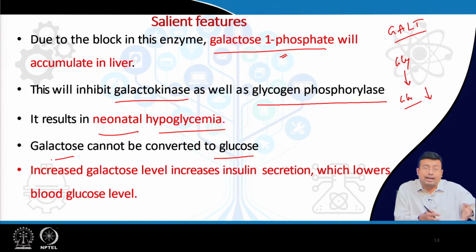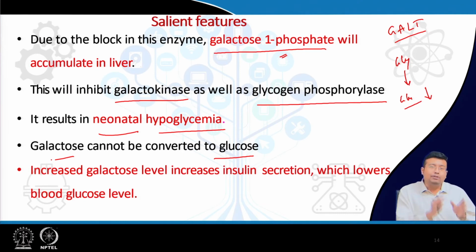It is not only accumulating, it is inhibiting the formation of glucose inside the body. We will discuss this in regulation of blood glucose. When we are starving, when we do not have any food source, that is diet, our body actually synthesizes glucose by the process of neoglucogenesis. We are relying on that.